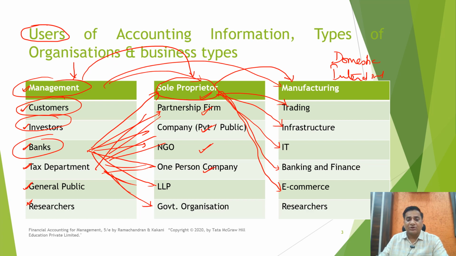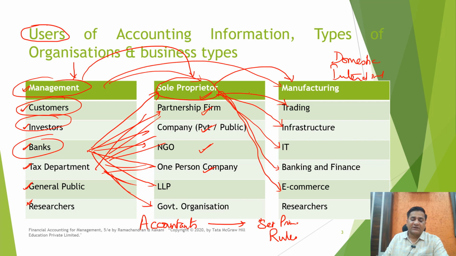The accountants of all these organizations follow a basic set of principles and concepts whenever they practice accounting, which means they have a set of principles or rules which they need to follow whenever they are practicing the accounting.